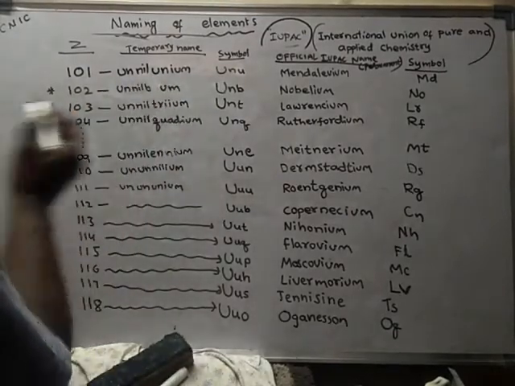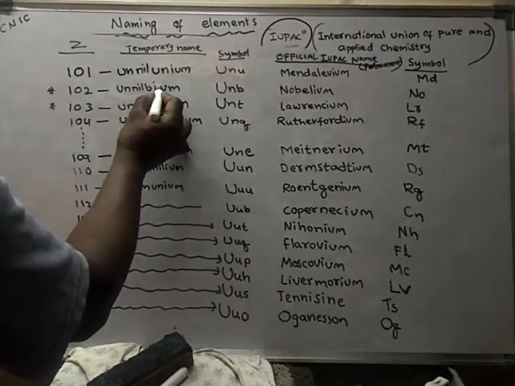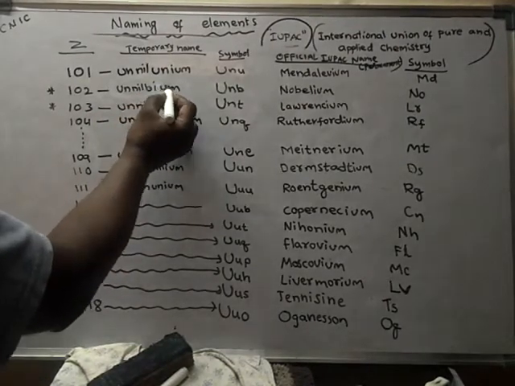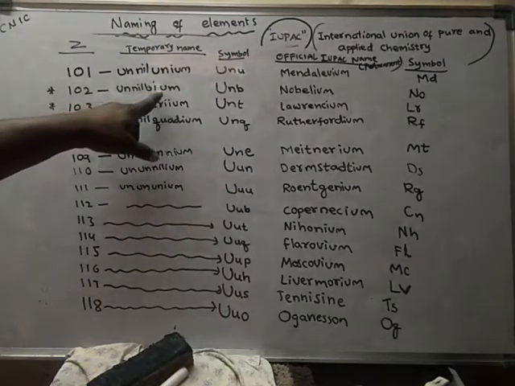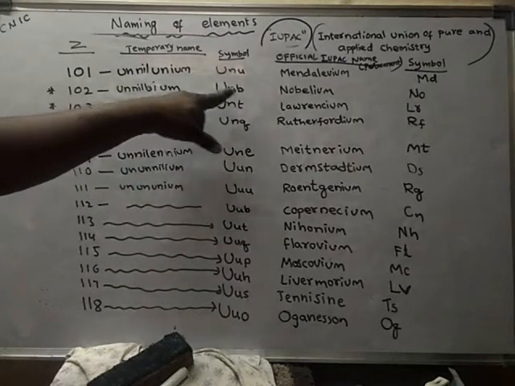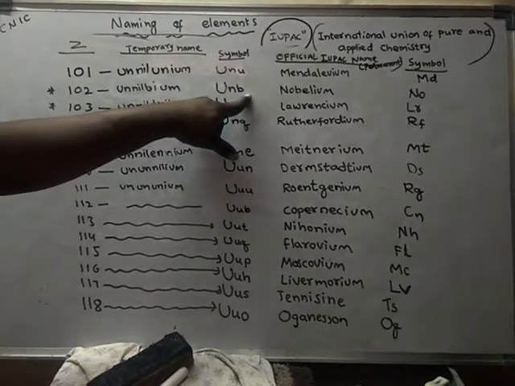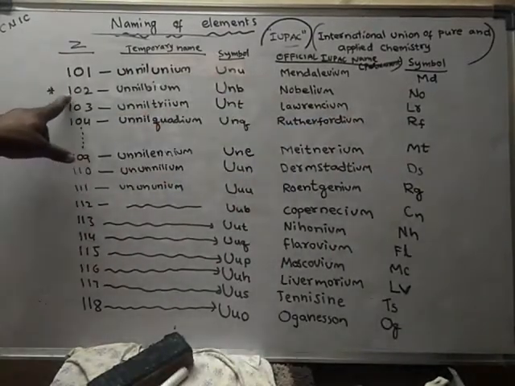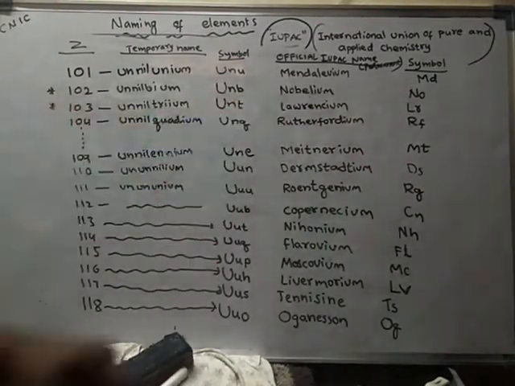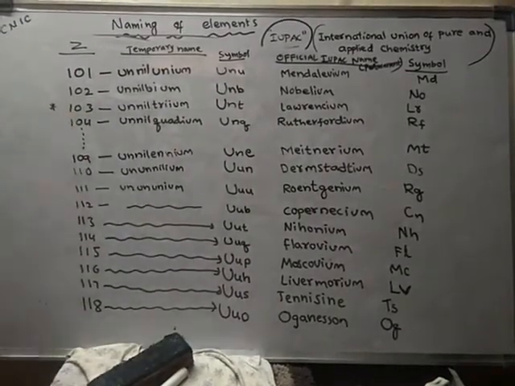Remove one i, and write the name like this. Don't write two i's. Unnilbium, UNB, is the temporary symbol, and the permanent name for element 102 is Nobelium. So here the correction is made.